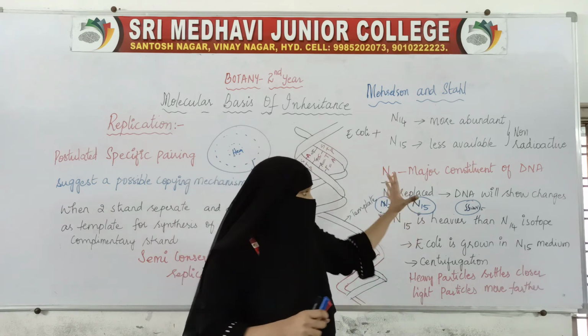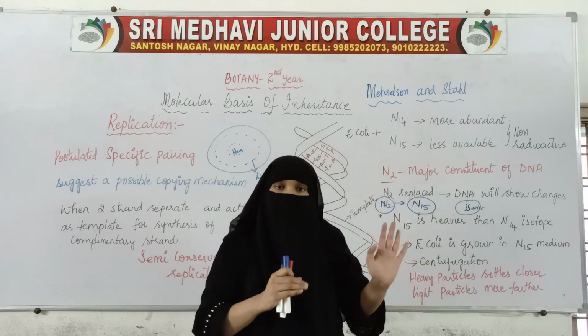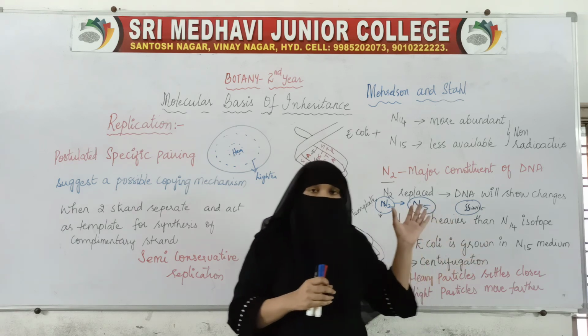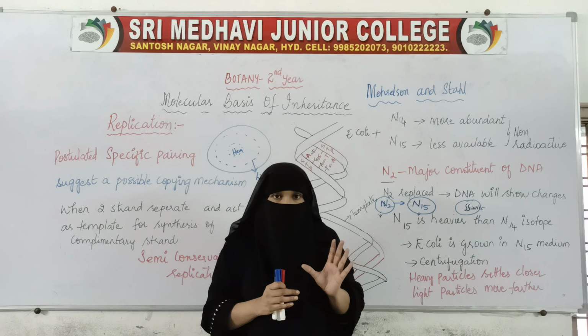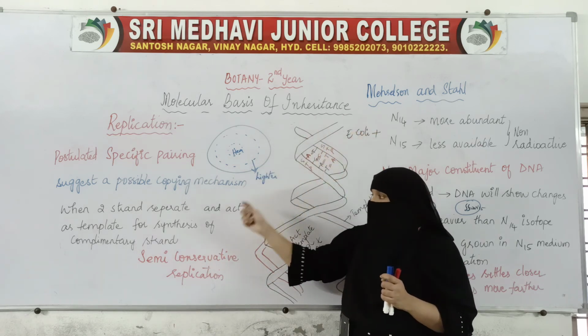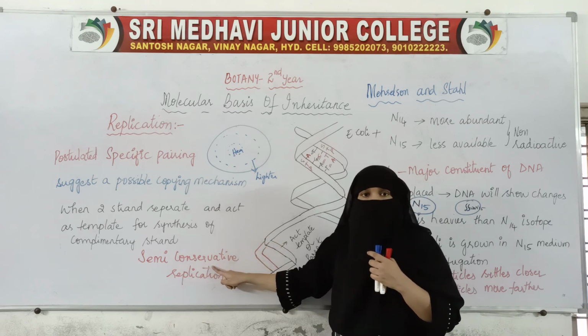So till now, I have explained the main things which were required for the experiment. Next, we will see the explanation in detail: how the experiment is performed, what the results are, and how this experiment proved that the replication of DNA is by the semi-conservative method.